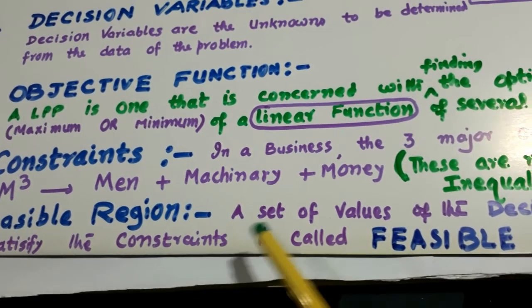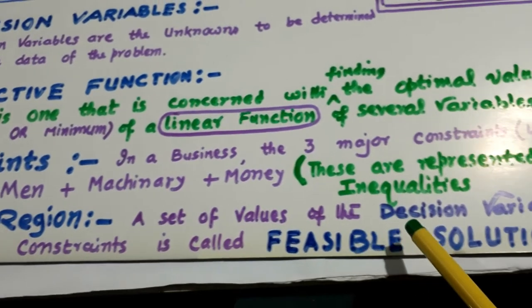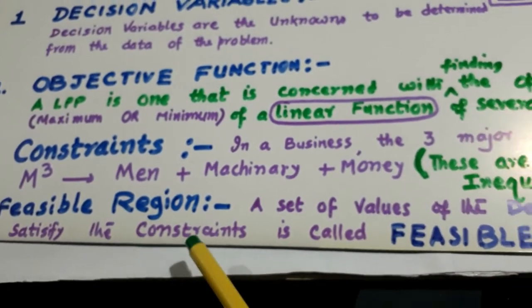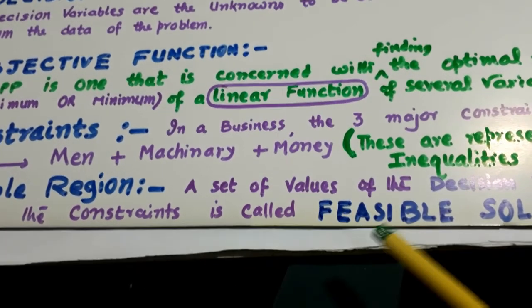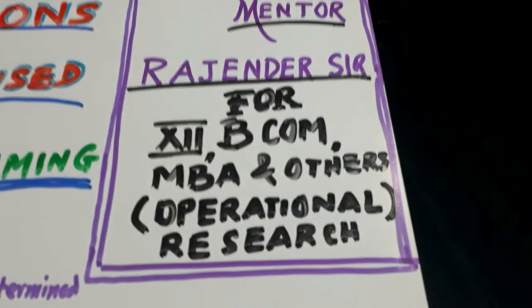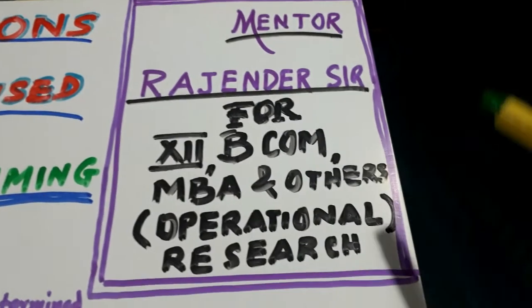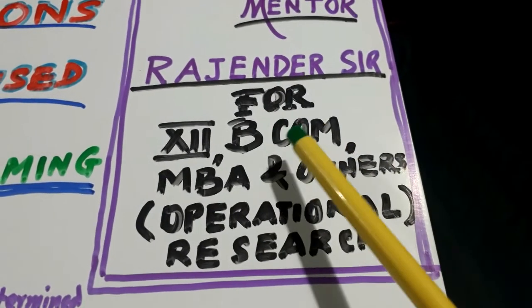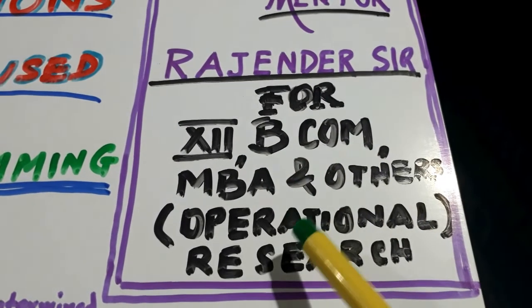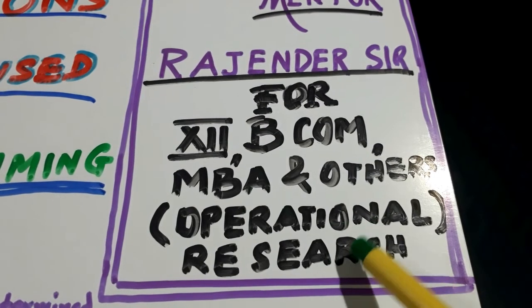This feasible region is the set of values of the decision variables satisfying all the constraints. This is known as a feasible solution. This topic is very, very important, not only in plus 2, it is also used in BCom, MBA and others, and in operational research also.